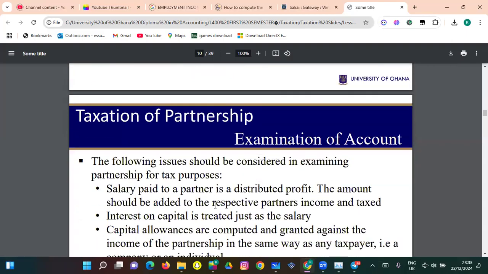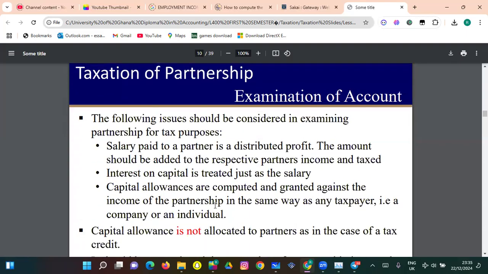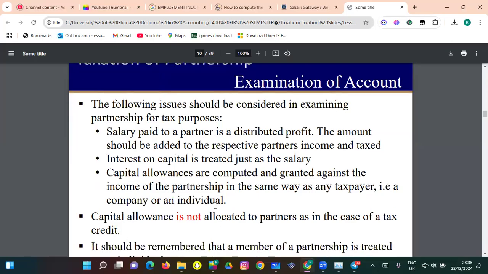Taxation of partnership. The following issues should be considered in examining partnership for tax purposes. The salary paid to a partner is a distributed profit. The amount should be added to the respective partner's income and taxed. Basically, this also operates like the sole proprietor. The profit is added to the individual's income and then taxed. Interest on capital is treated just as salary.